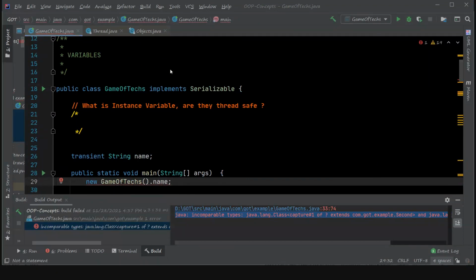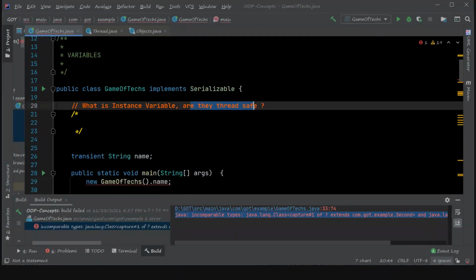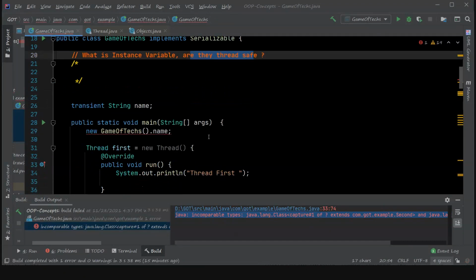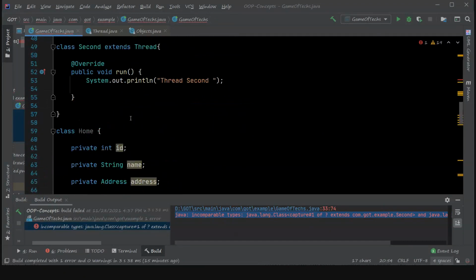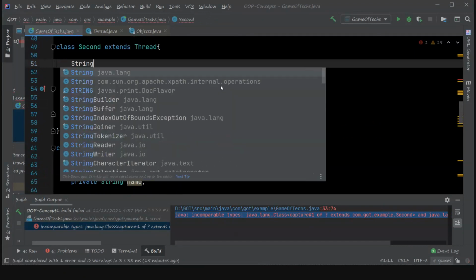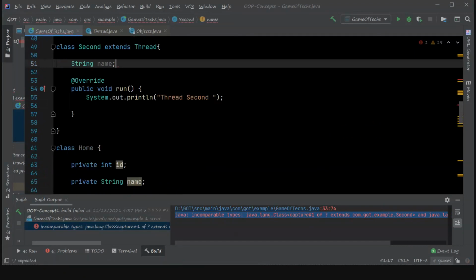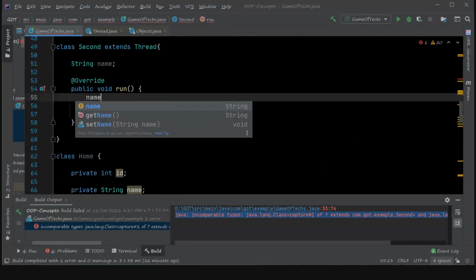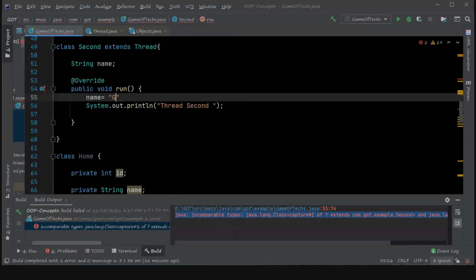And are they thread safe? No, actually instance variables are not thread safe. For example, suppose I have an instance variable called name, and I can set this name equal to some value, right?